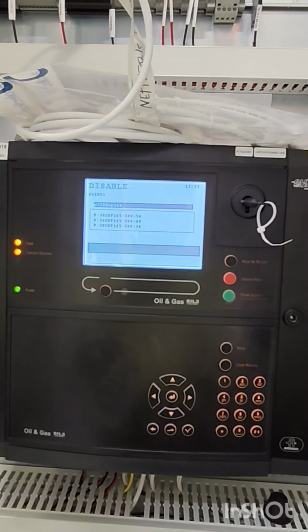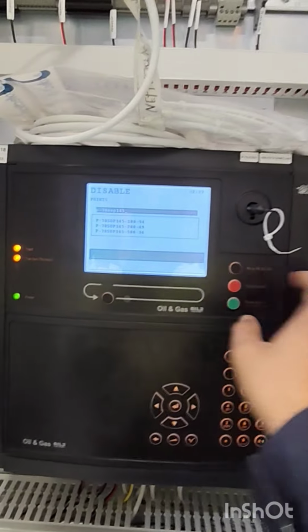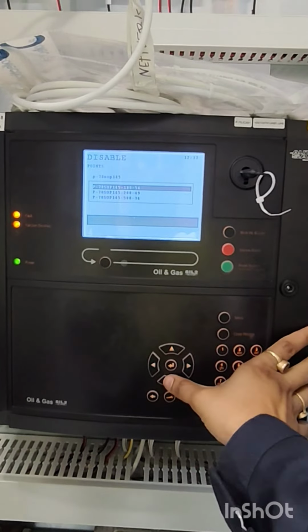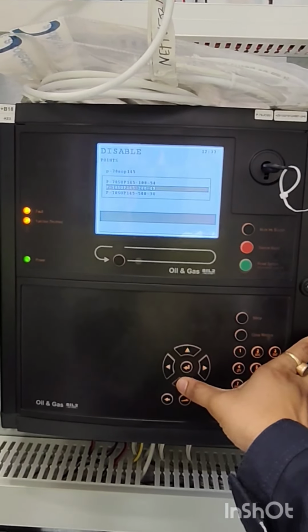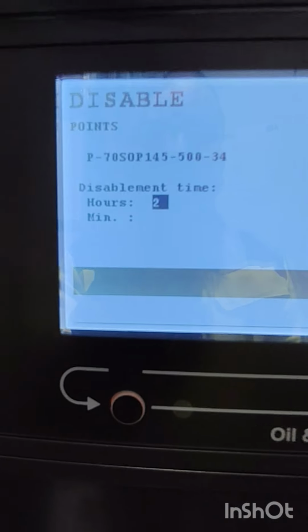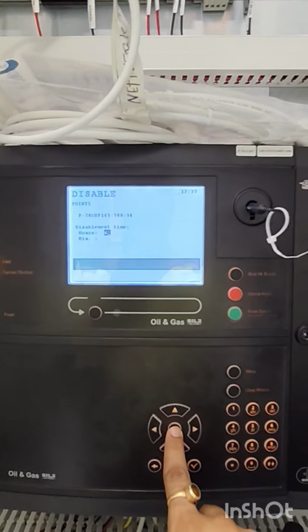Now suppose we have to disable 534. So now we'll give enter. 534 we have to do. We'll give enter. We'll go down, then again enter. Then for how many hours you want to disable, I want to disable for 6 hours. So I give enter. Now I'll give enter.